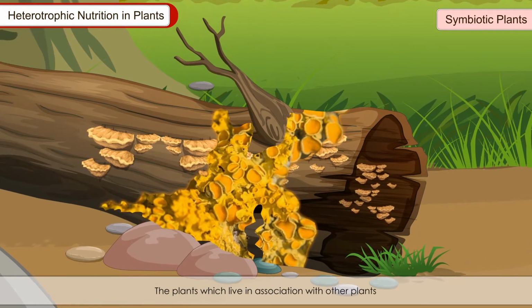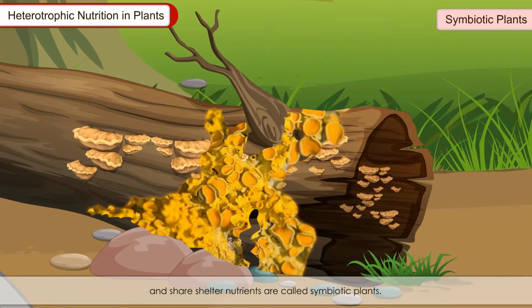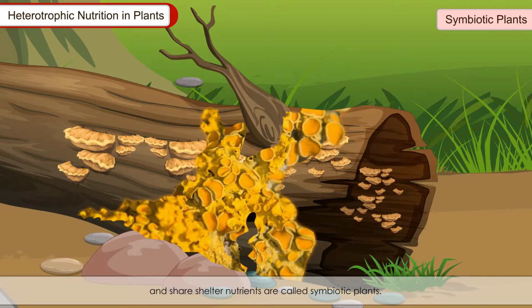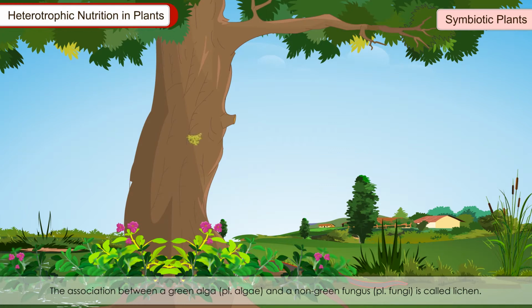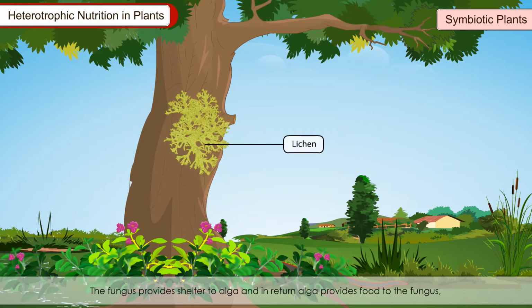Symbiotic plants. The plants which live in association with other plants and share shelter and nutrients are called symbiotic plants. This association between two different plants is called symbiotic association or relationship. Some examples of symbiotic association: the association between a green algae and a non-green fungus is called lichen. The fungus provides shelter to algae and in return algae provides food to the fungus because algae, being green, prepares